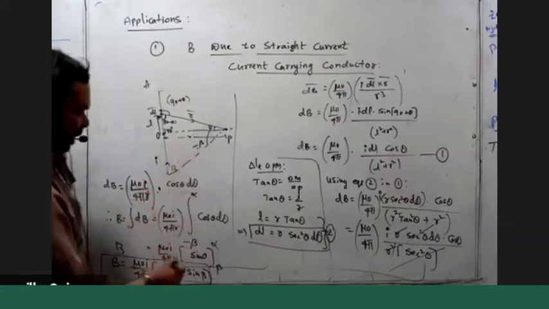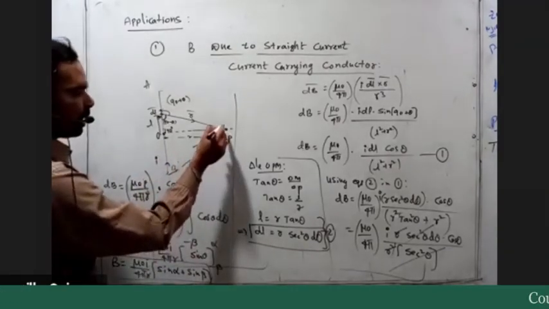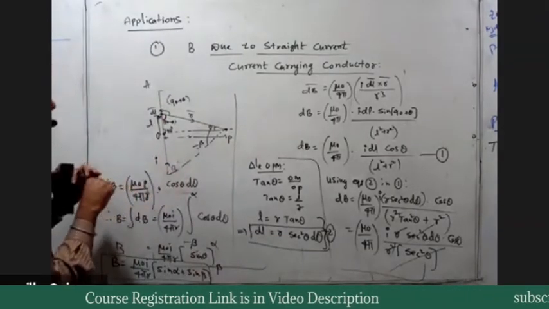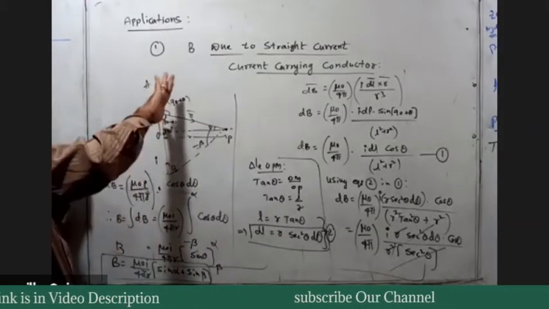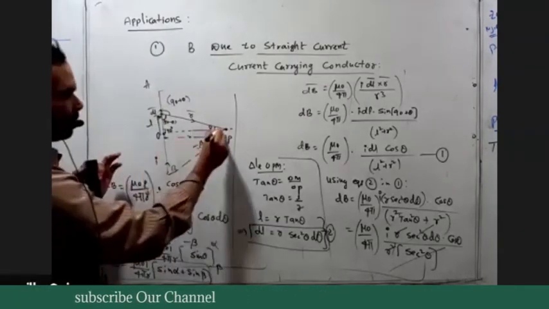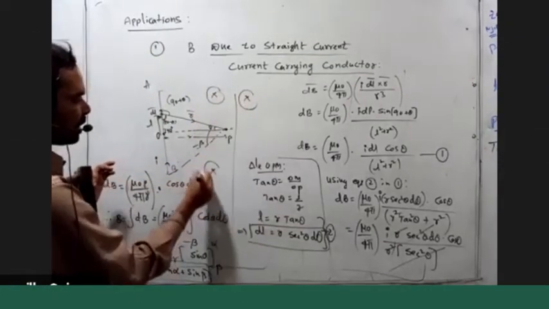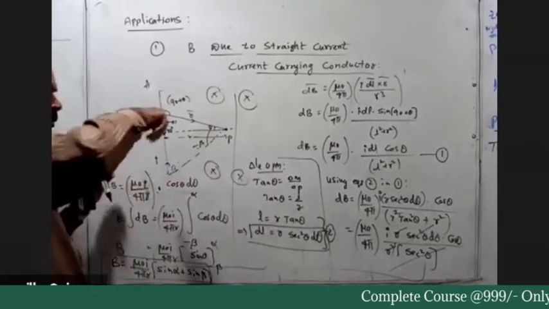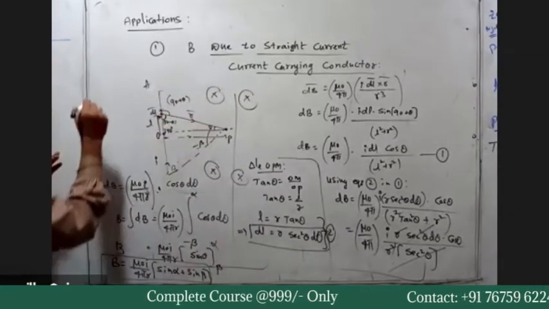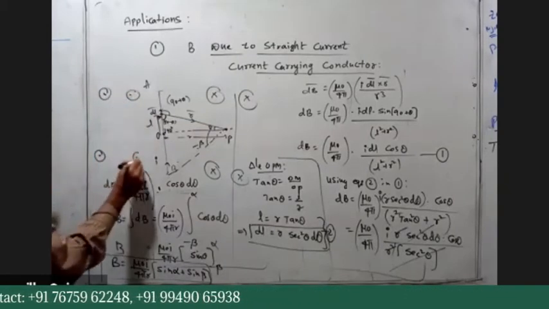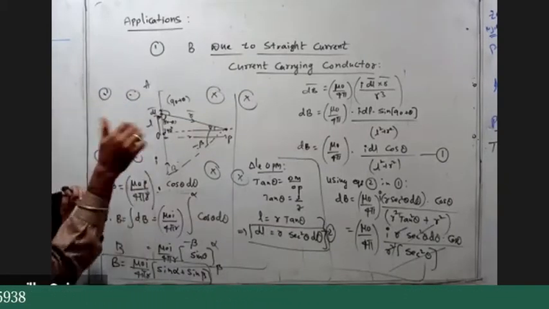What is the direction here? At this point P, because of this current carrying conductor, which direction is the field? dL bar cross r bar is inward. So this side you get an inward magnetic field into the plane, whereas this side it is creating an outward magnetic field.